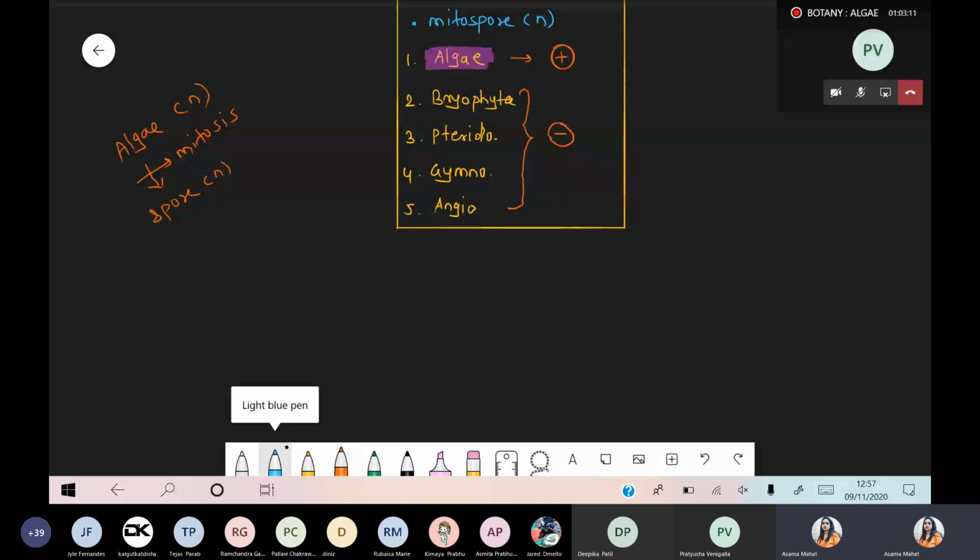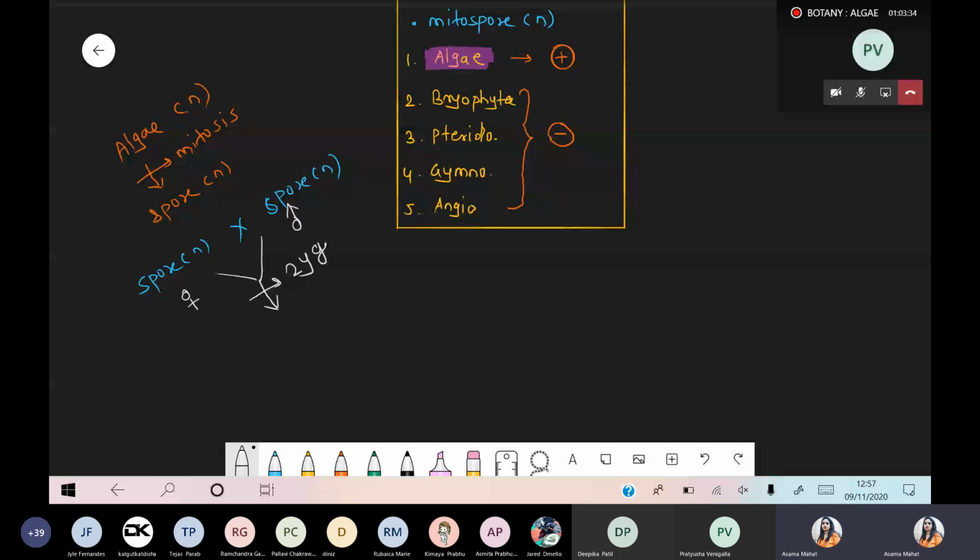Now what happened? There are two types of spore. One spore is male, and the other spore is female. When we discuss this part under the sexual mode, for example, this spore behaves as a female and this spore behaves as a male. Now you know that male and female undergo the sexual mode of reproduction, and they undergo fertilization, and after the fertilization there is a formation of the zygote. Whatever zygote gets formed, that zygote is diploid in nature. This zygote undergoes the reductional division, and at that time they produce meiosis.